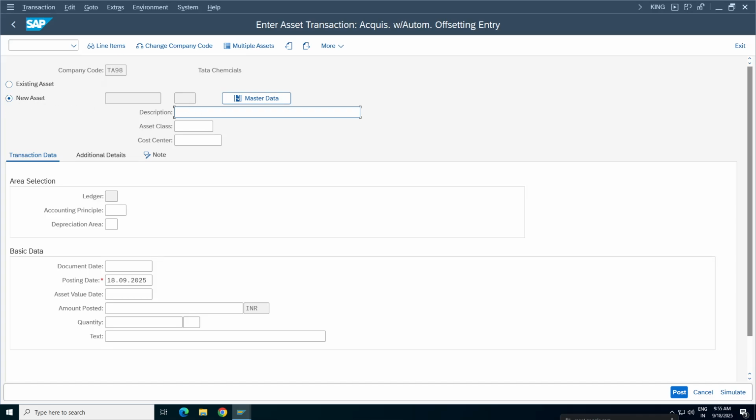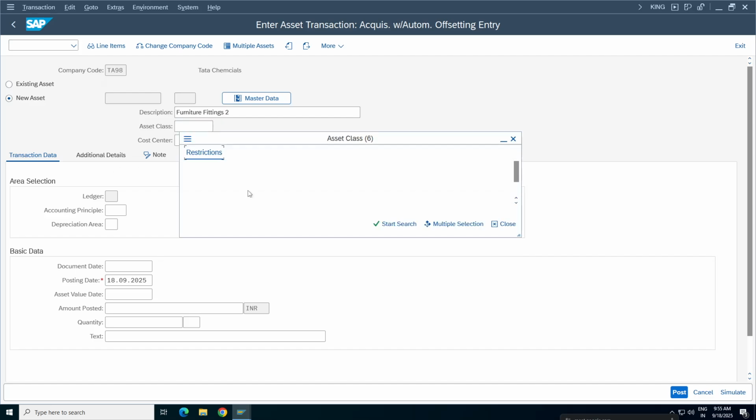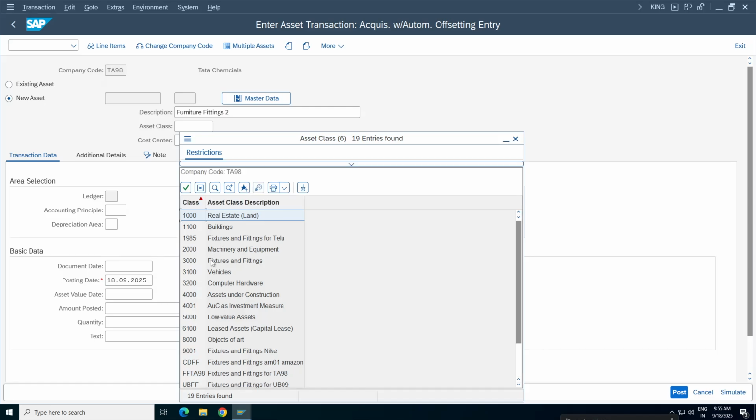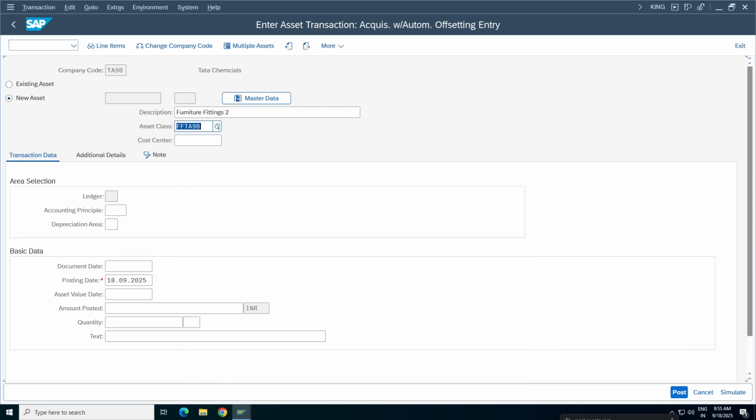Both options are there. Description, furniture fittings, I'm just giving two for identifying. Asset class, we have only one asset class. Select the same asset class, this is our asset class A50A 98.